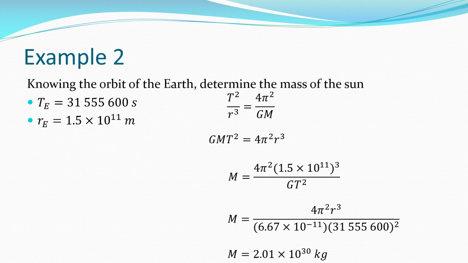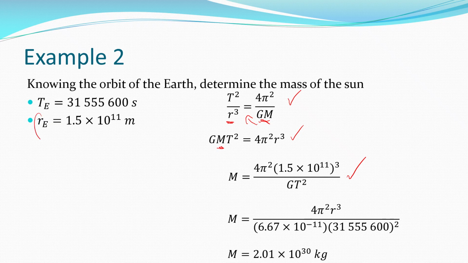So from our formula here, we're going to start to rearrange it. We've taken T squared over R cubed equals 4 pi squared over GM. This guy's got to go over the other side. The R cubed's got to go over the other side. There's my middle school algebra right there. But what am I interested in? The mass of the Sun, which is that M there. So everything else has got to come back over this side. So the GT squared comes over here.